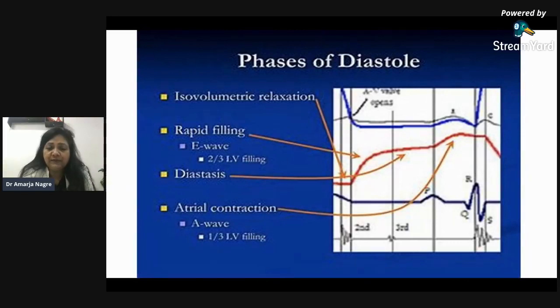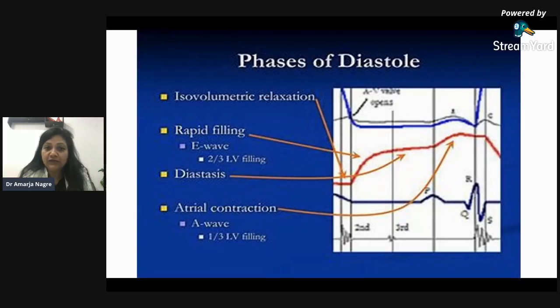Very shortly, let me tell you the phases of diastole: isovolumic relaxation, rapid filling, diastasis, and atrial contraction. I just want you to remember rapid filling or ejection, that is E, and atrial contraction, that is A. Atrial contraction is the atrial kick. So just remember two things: the rapid filling phase and the atrial contraction phase, the E and the A.